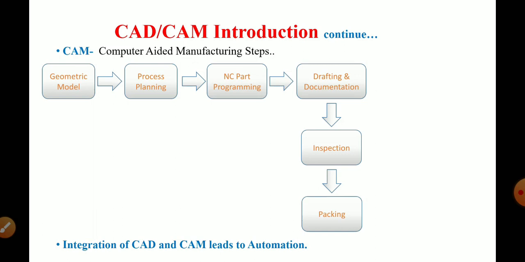Once we prepare these programs, drawings and designs, we have to draft them and prepare documentation as well. After that comes inspection. Finally, the product is passed to inspection and packing. So these are the steps required in CAD and CAM. Integration of CAD and CAM leads to automation.